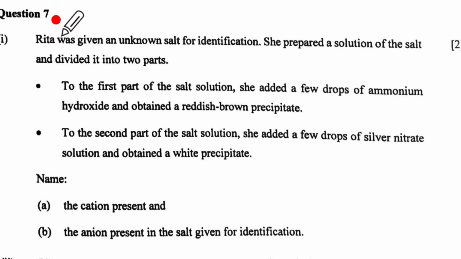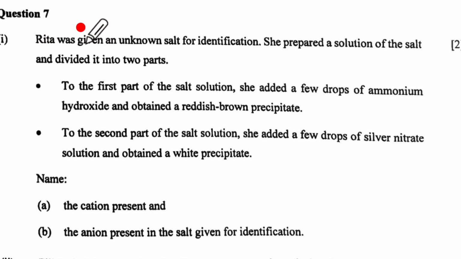So now we have to start with question 7. But remember, from section B, we have finished 3, 4, 5, 6. 4 questions we have finished solving. So if you have attempted question 3, 4, 5, 6, then write in the comment box out of 80, how much you are getting, out of 40 in section B, how much you are getting.